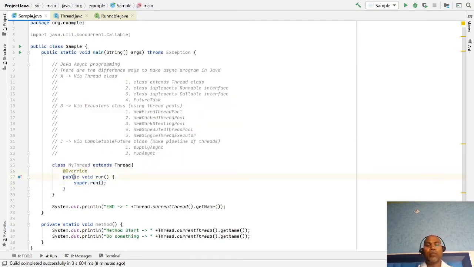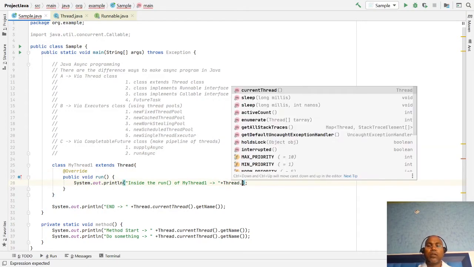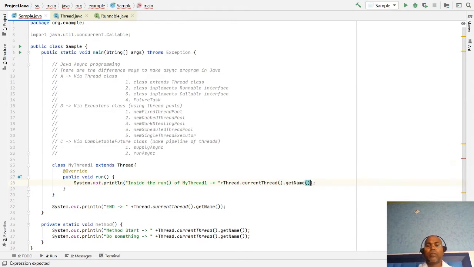So you have to override the run method of this class, and here you have to write your logic, inside the run method of MyThread. Let's print thread one. This is printed by which thread? I'm just getting it from the Thread class, currentThread getName.